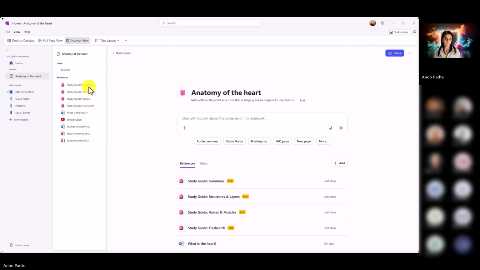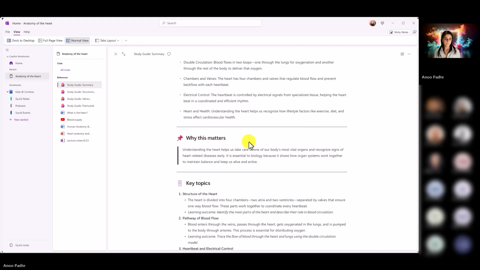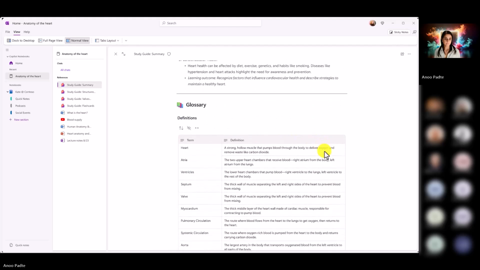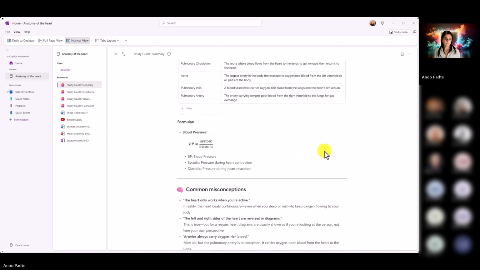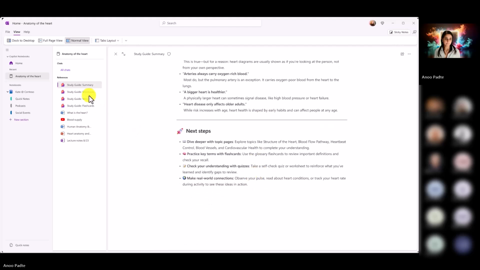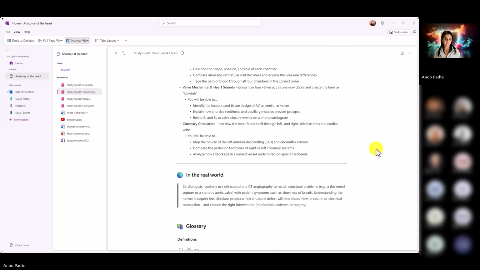The first one we'll go to is summary. So it has an overview, why this matters, key topics, glossary. It's got all sorts of great info right there, even common misconceptions, things like that, and next steps. Another page it might have is structures. So structures and layers of the heart, great info here.